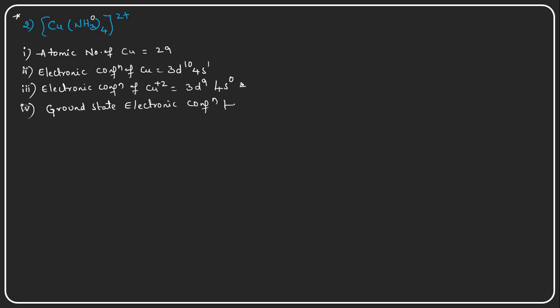And the 4p orbital is also there, but it is also empty. So this is the ground state electronic configuration of copper, that is 3d9.